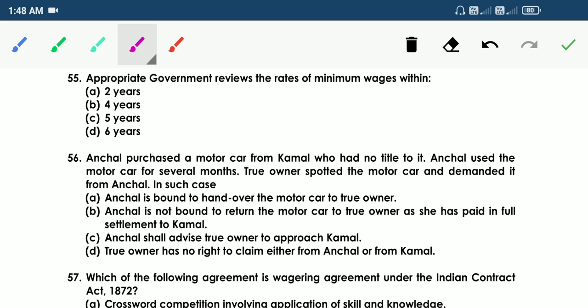55. Appropriate government reviews the rates of minimum wages within option A, 2 years, B, 4 years, C, 5 years, D, 6 years. Answer is C, 5 years. Appropriate government reviews the rates of minimum wages within 5 years.